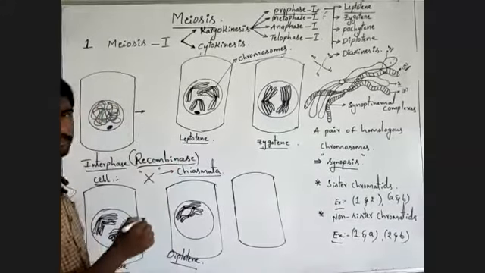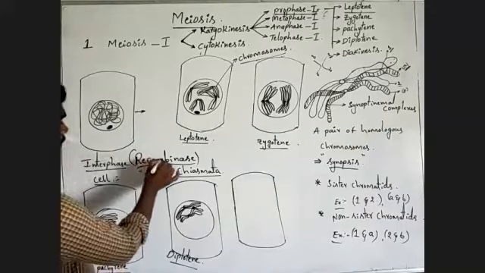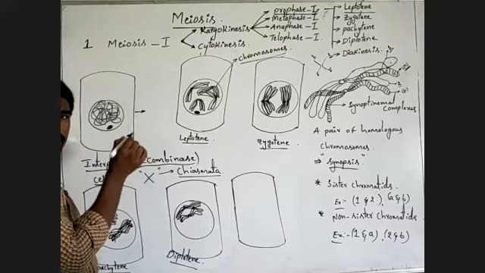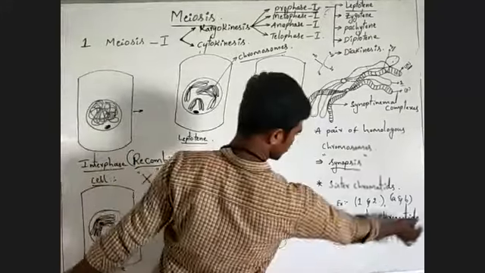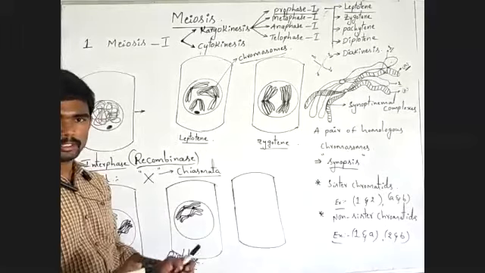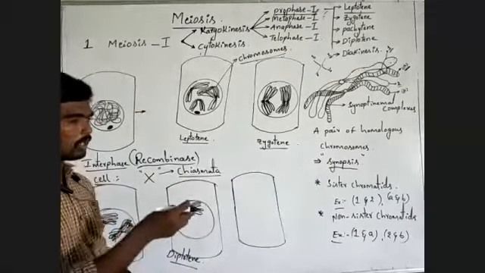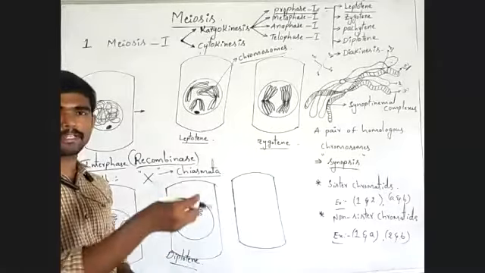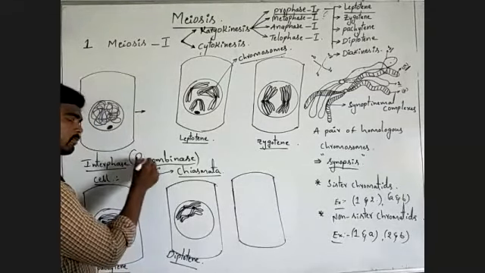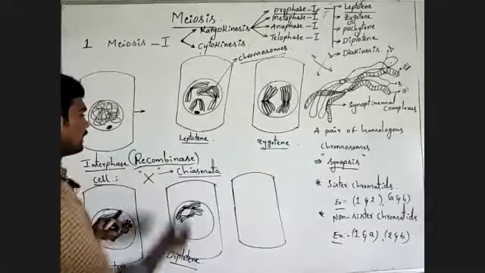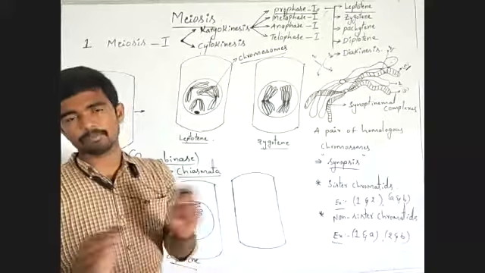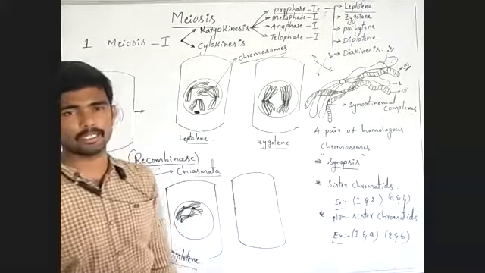This enzyme breaks the small parts of two non-sister chromatids and joins the small segments with different chromatids. This is involved in the crossing over process. This helps in exchange of genetic material between the two non-sister chromatids.